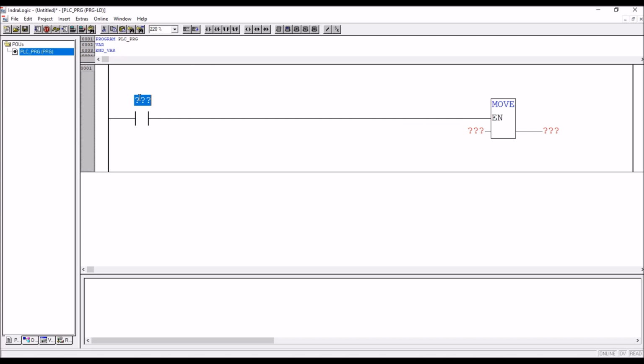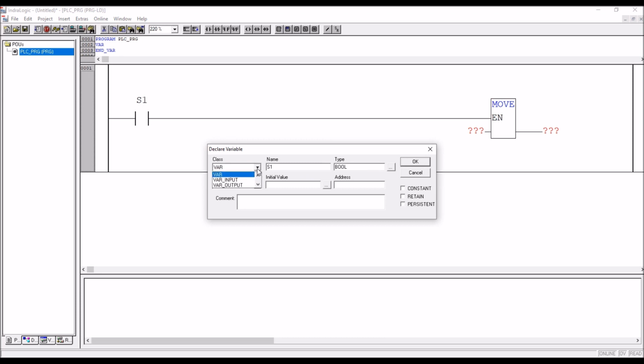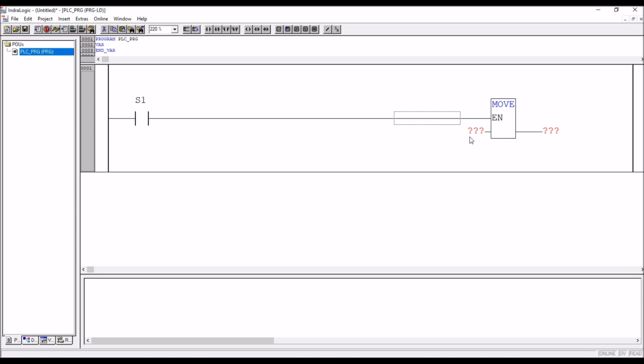So I'll take one digital input, say for example S1. It is a global variable, and the address is %IX1.0. What value? Say for example, I want to rotate the object by, for example, 90 degree, 180 degree, so like that. Say for example, having the 90 degree angle, and analog output, we'll take one analog output.